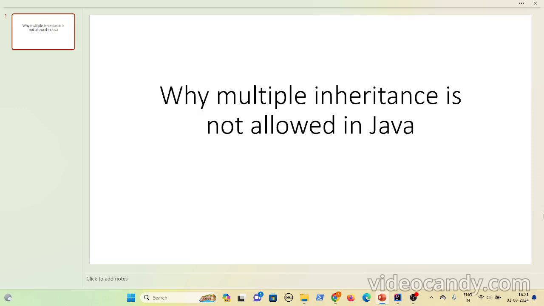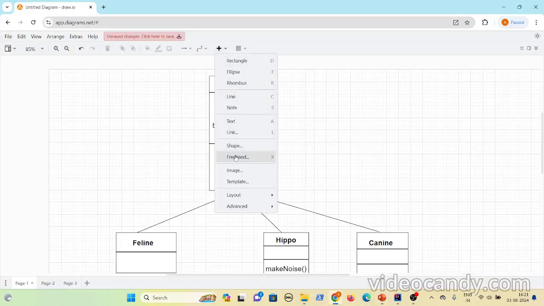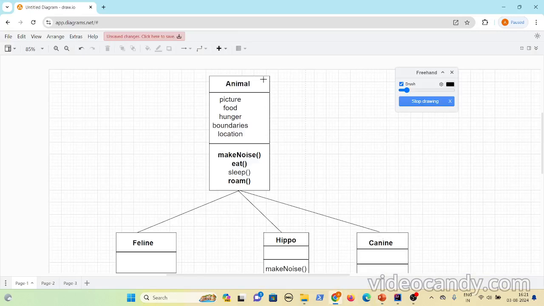Hi all, in this video we will discuss why multiple inheritance is not allowed in Java. We already discussed inheritance, right? You use inheritance with the keyword extends, but you can inherit only a single class, not multiple classes. Here, Canine extends Animal, but if Canine tries to extend another class, Java throws an error. Why is that so? We will discuss that.